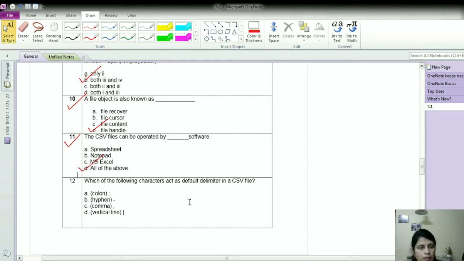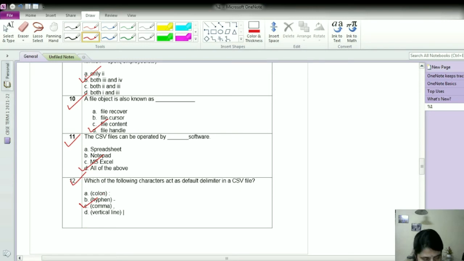Okay, now move to question number 12. Which of the following characters acts as the default delimiter in a CSV file? What is a CSV file? Comma separated values. The options given here are colon, hyphen, comma, vertical line. So of course, comma separated values, so the default delimiter is comma. Now we should know what a delimiter is.